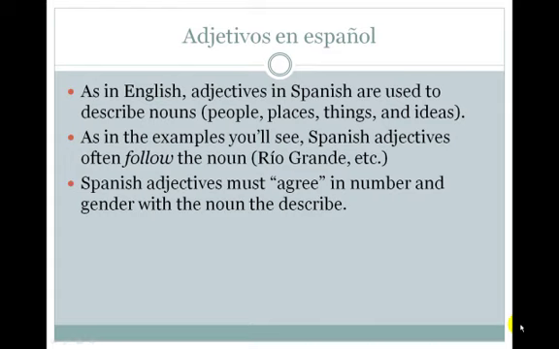This will sound familiar to you with certain place names in Spanish, like Rio Grande. Rio means river, grande means big. In English, we would say big river. In Spanish, we say Rio Grande, with the adjective grande following the noun Rio.